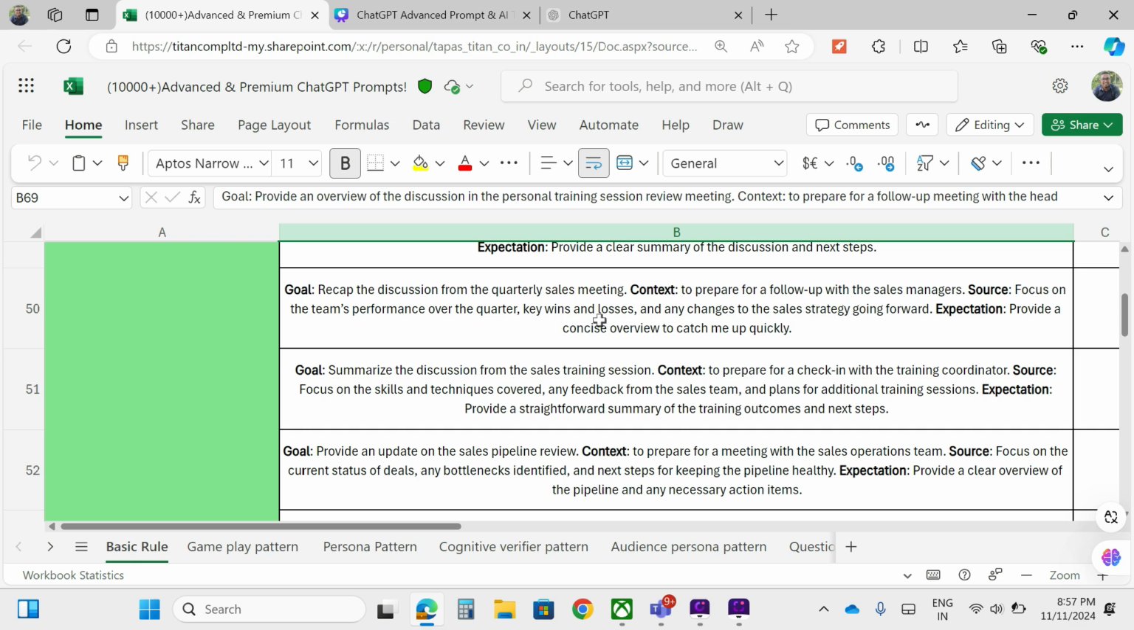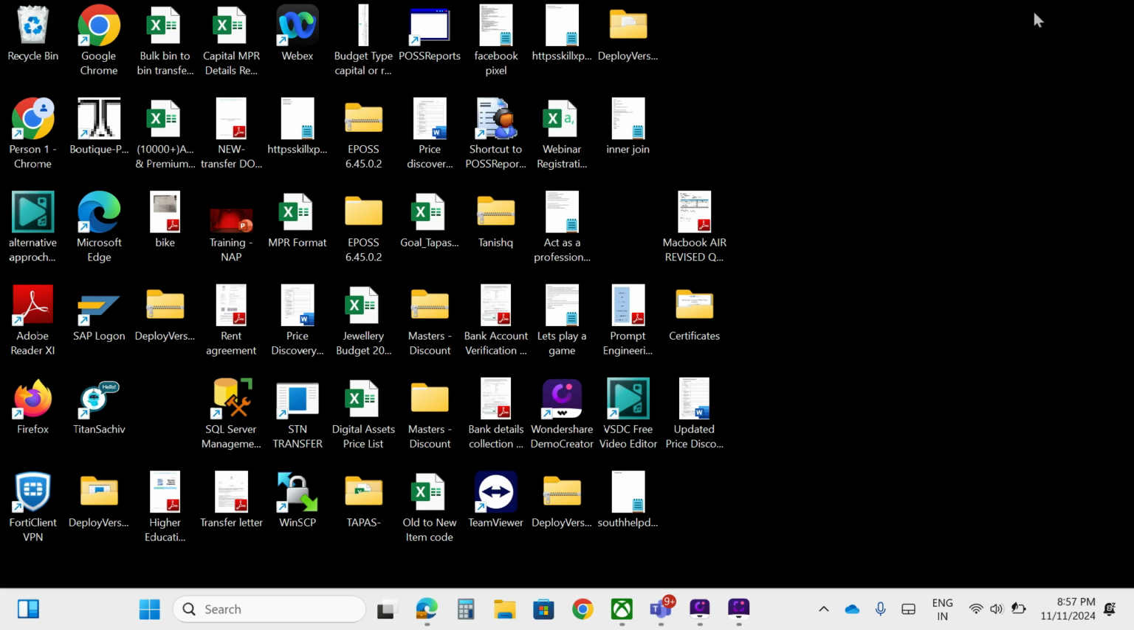So the goal, context, source and expectation, these four parameters you need to follow to get a better result from ChatGPT or any other large language model.